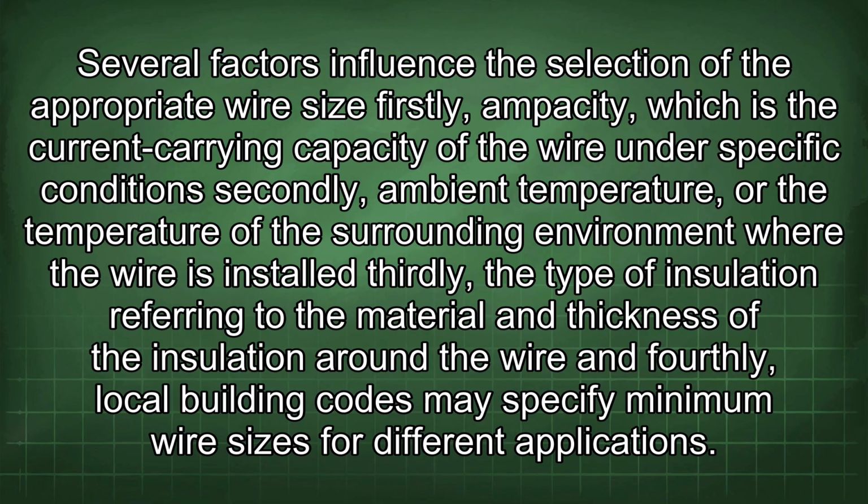Several factors influence the selection of the appropriate wire size. Firstly, ampacity, which is the current carrying capacity of the wire under specific conditions. Secondly, ambient temperature, or the temperature of the surrounding environment where the wire is installed. Thirdly, the type of insulation, referring to the material and thickness of the insulation around the wire. And fourthly, local building codes may specify minimum wire sizes for different applications.